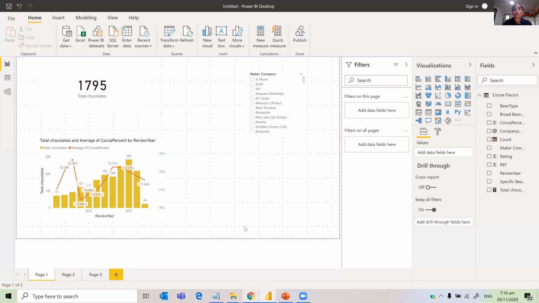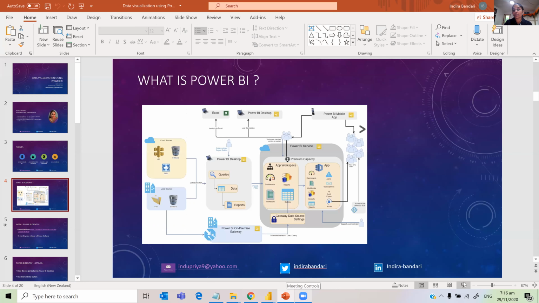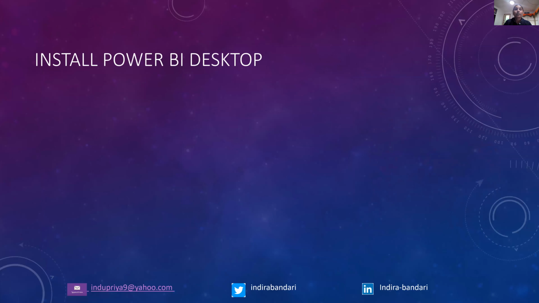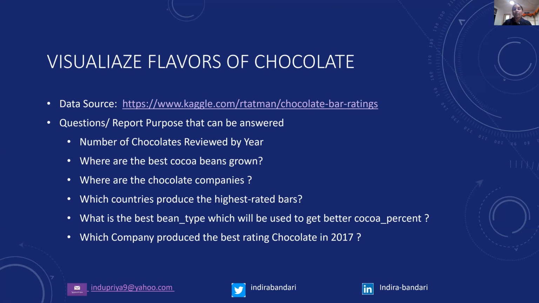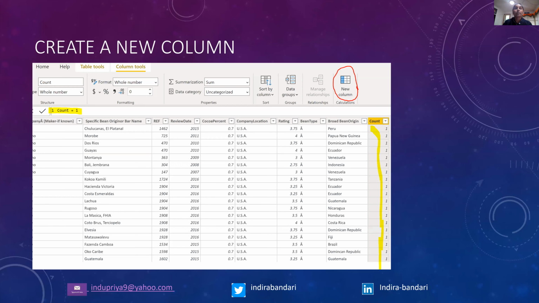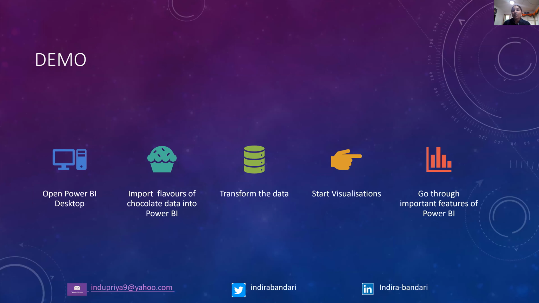Okay, so now what I'll do is quickly go back to the PowerPoint and see what I have written here. So install, all this is done. We have done the get data, transform data, but we didn't create a big model because we just had only one table. And then we have visualized using graphs, charts, and slicers. Okay, so now we have answered most of these questions. You can answer the rest by going through the visualizations at your own time. And this is just how to create a new column. Okay, so this is the demo.